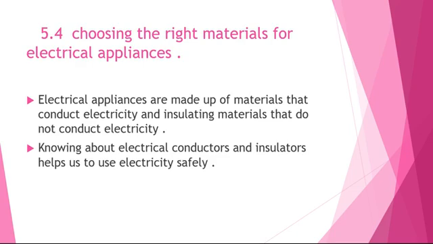Then the next topic is 5.4, choosing the right materials for electrical appliances. Electrical appliances are made up of materials that conduct electricity and insulating materials that do not conduct electricity. The parts that conduct electricity are also covered with insulating materials, for example plastic and rubber, which do not conduct electricity. Knowing about electrical conductors and insulators helps us to use electricity safely.